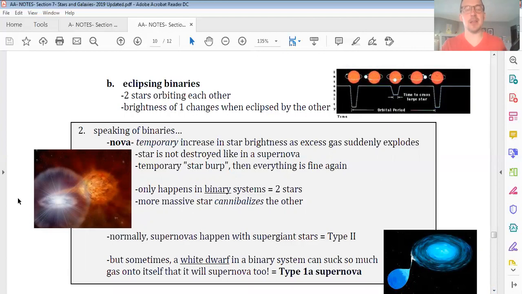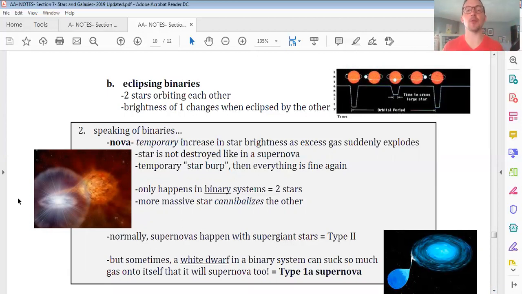So what's happening here to the left is an artist's illustration. If you have two stars too close to each other, one of them with a stronger gravitational pull can start to actually siphon gas off the other one and cannibalize it. And when it gets too much gas on it, there's a small kaboom, and just the excess gas explodes.